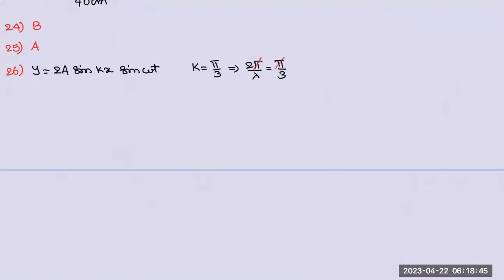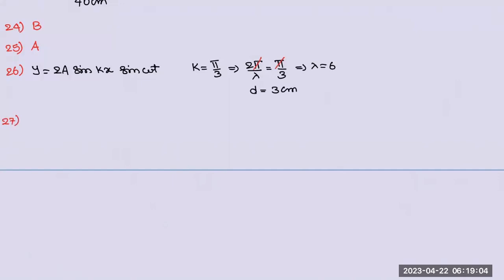Now, pi gets cancelled. Lambda is equal to 6. The distance between two consecutive nodes will be lambda by 2. So the required distance d is equal to 6 by 2, which is 3 centimeters. Quick.